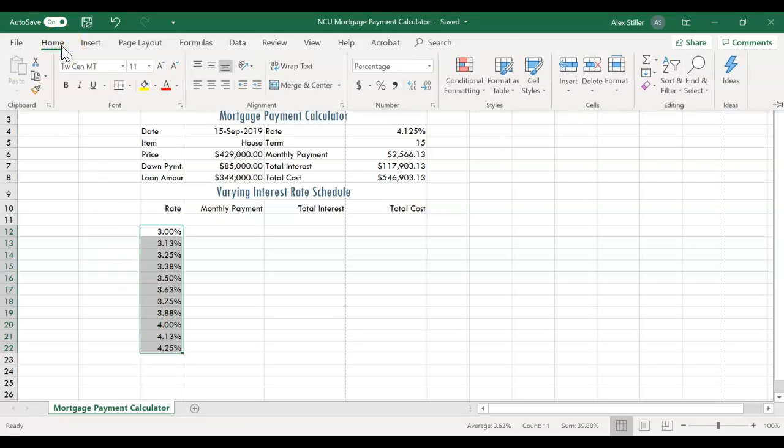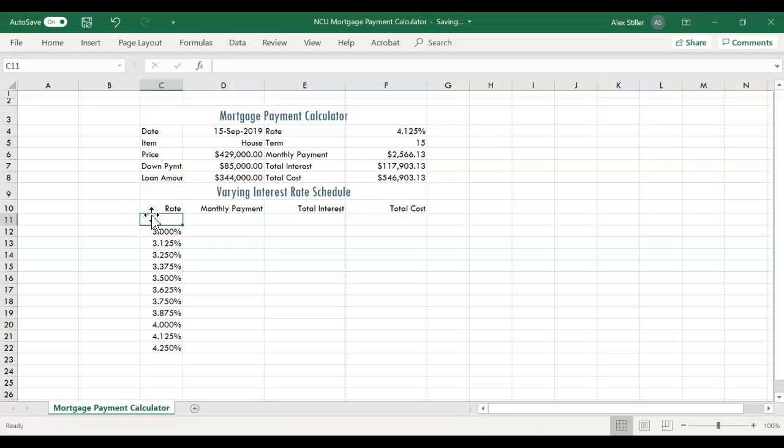Click the Home tab and click the Increase Decimal button in the Number group to increase the number of decimal places shown to 3. Click cell D11 to deselect the selected cells, and on page EX202, enter formulas in the data table.